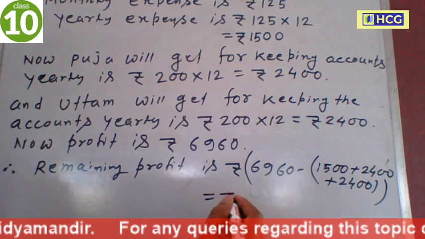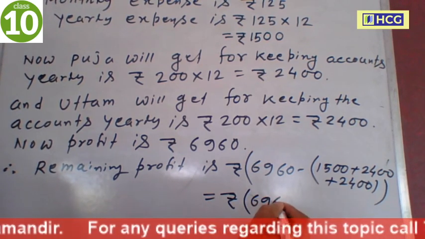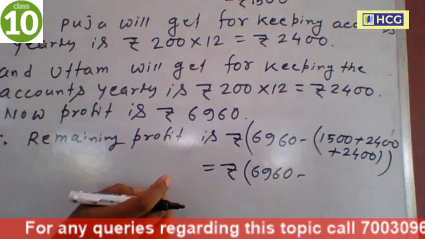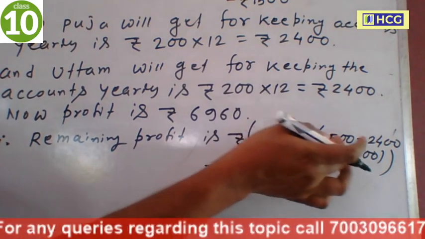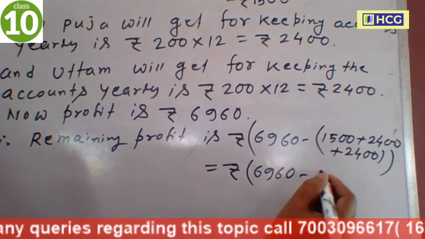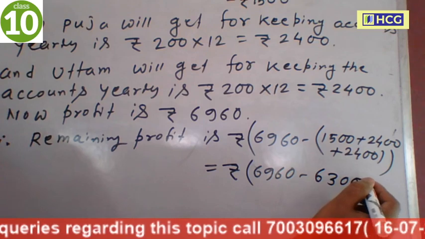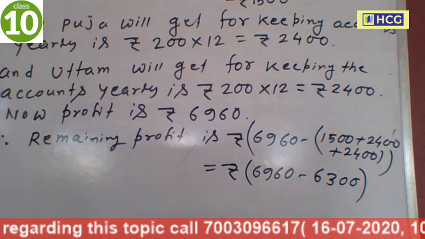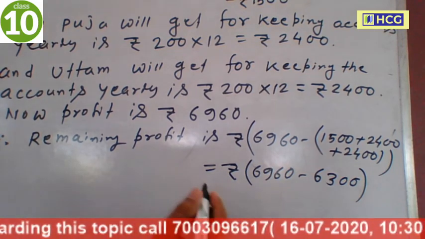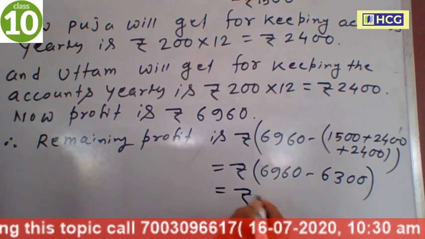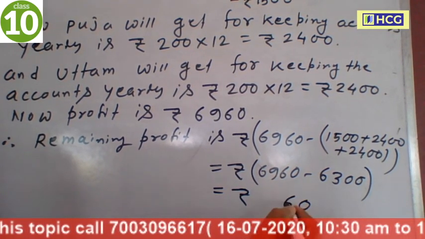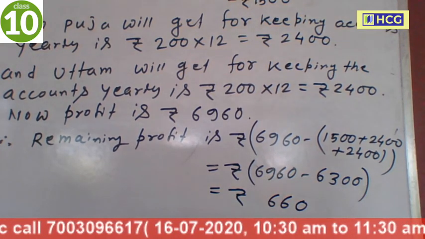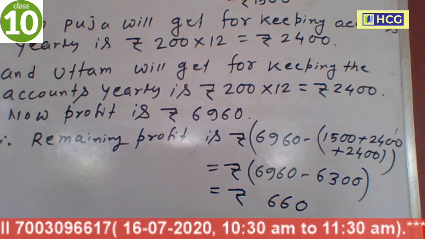Now this is equal to rupees 6960 minus, 24 24 48, 48 plus 15 is 63, 6300. Now this is equal to rupees 660.